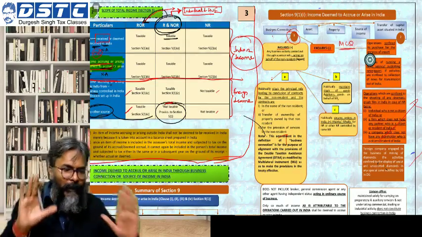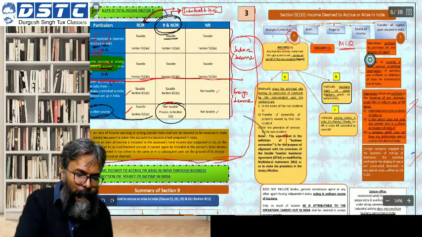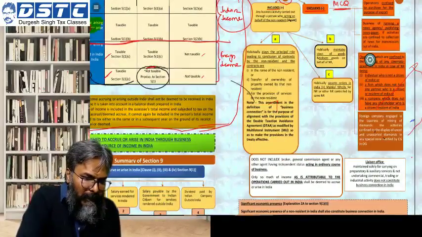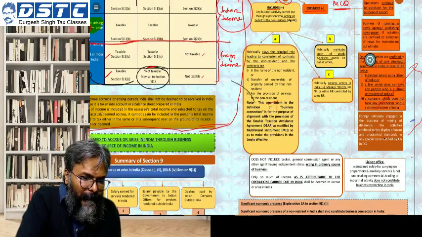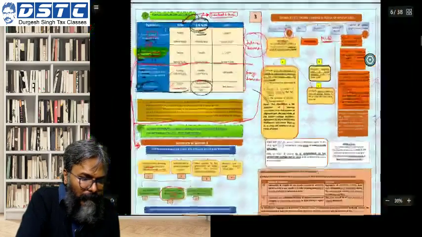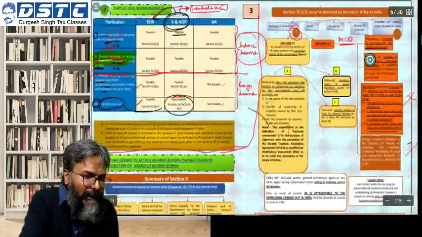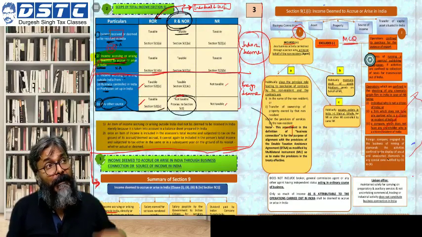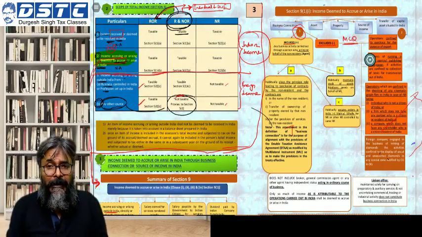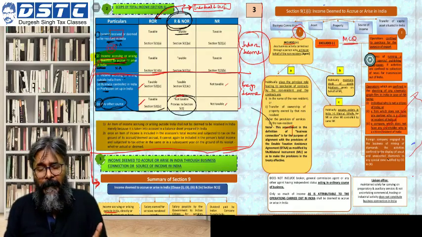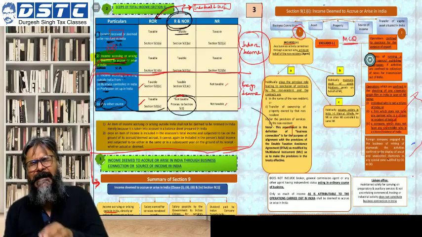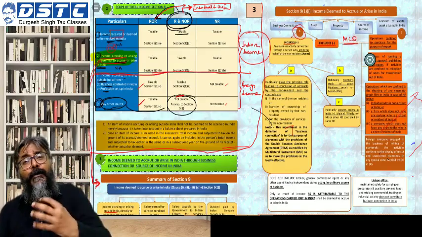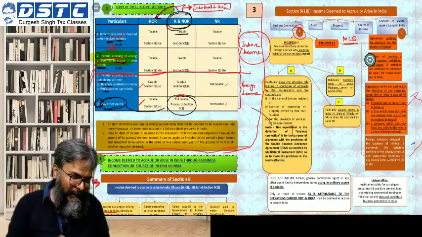Now you will limit yourself to what I am discussing in this case. Students, please pay attention in this regard. Income is deemed to accrue or arise in India if that non-resident has a business connection in India. So if any non-resident has a business connection in India, then the income of the non-resident will be considered as an Indian income. Why? Because it is an income which is accrued or deemed to have accrued in India.